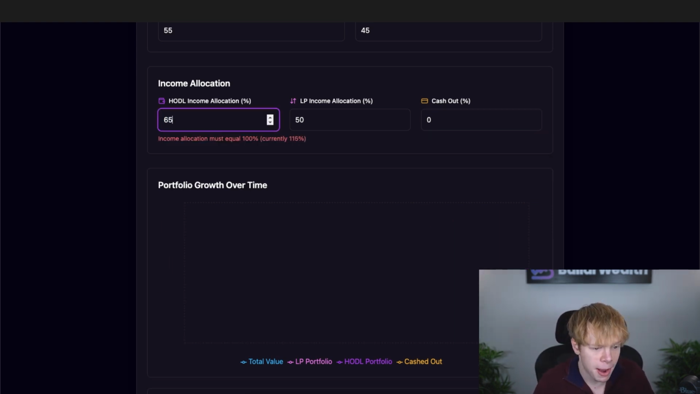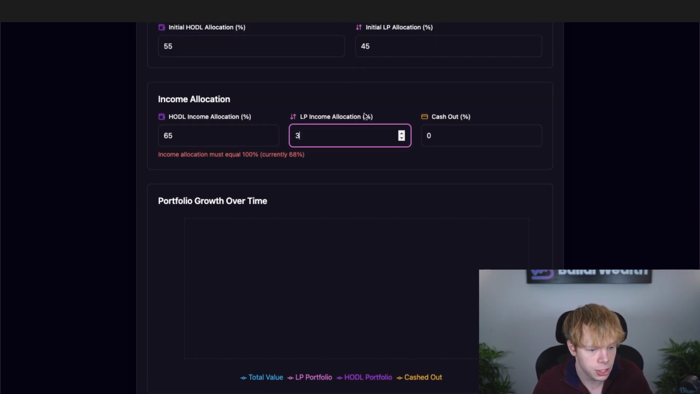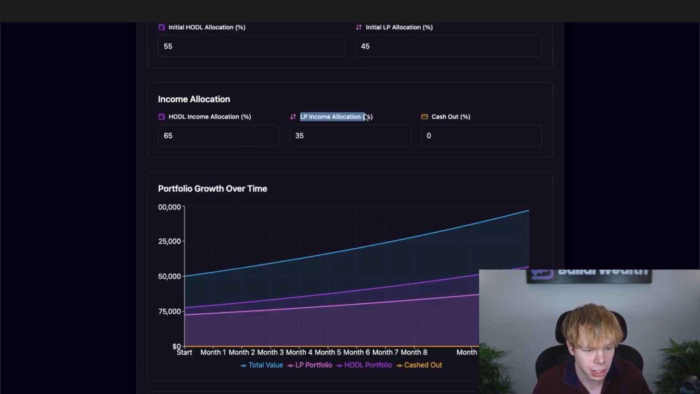About 65% of my income is going into those HODLs, whereas the other 35% or so is going into those LPs. Now, again, there are going to be instances where it goes into stablecoins, and those stablecoins will eventually get put back into liquidity pools. But most of the time, the stablecoins are held for a couple days. There's a market dip, and then I buy up HODL assets.